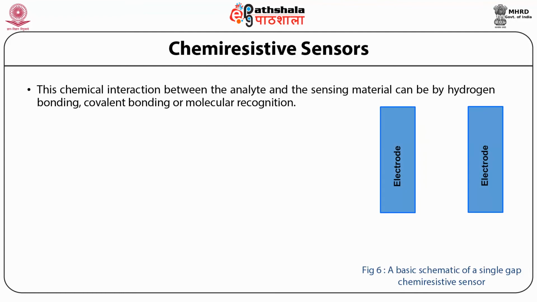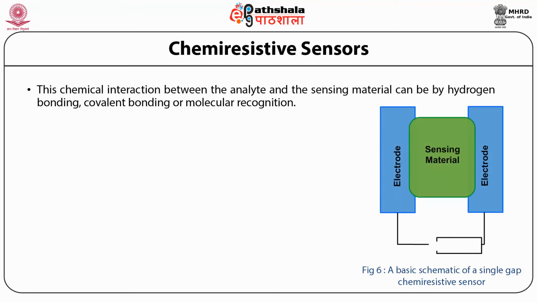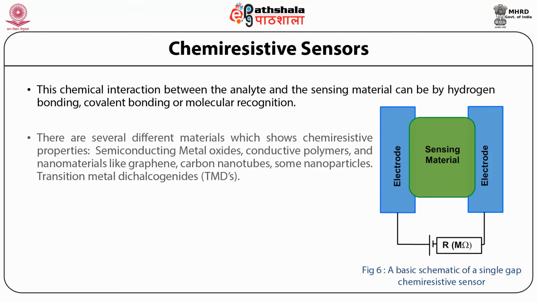This chemical interaction can be through hydrogen bonding, covalent bonding, or molecular recognition. There are several different materials which show chemiresistive properties, such as semiconducting metal oxides, conducting polymers, and nanomaterials like graphene, carbon nanotubes, some nanoparticles, some transition metal dichalcogenides, etc.